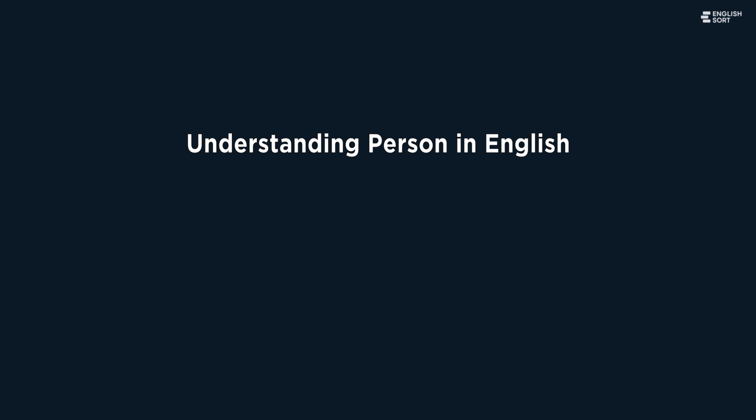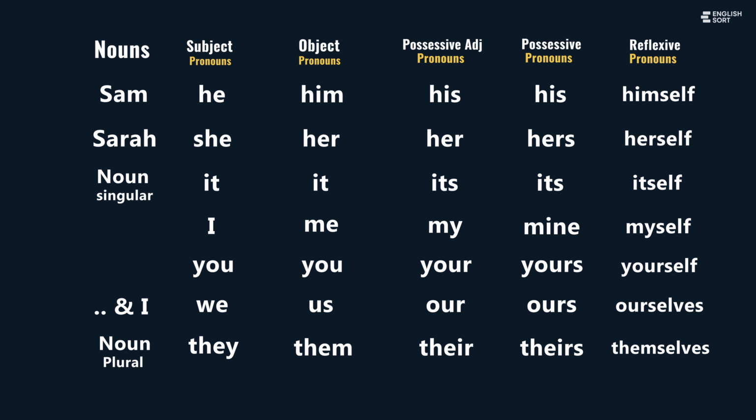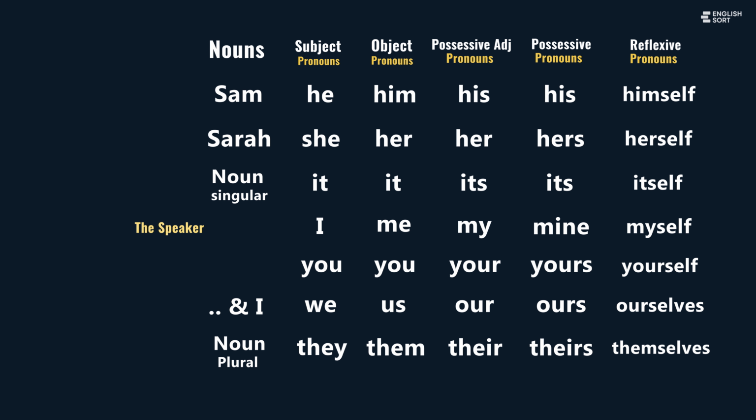Understanding person in English. The speaker, the first person. The first person is the person who is talking. When I speak, I talk about myself. Singular, we use the pronouns I, me, my, mine, myself. Plural, we, us, our, ours, ourselves.